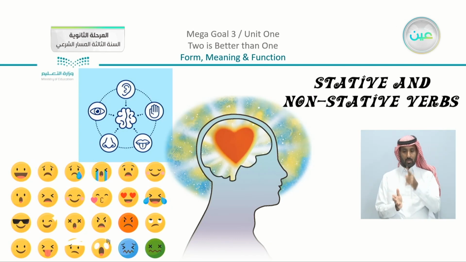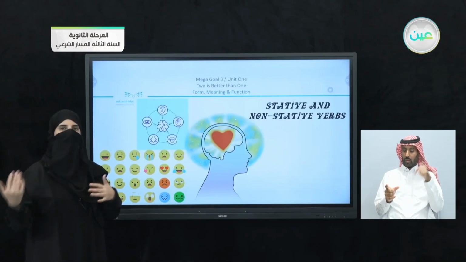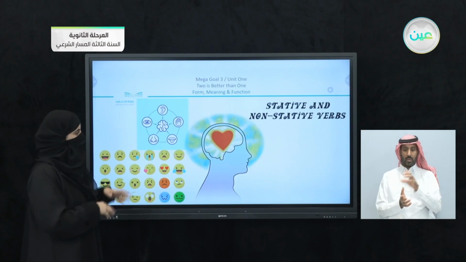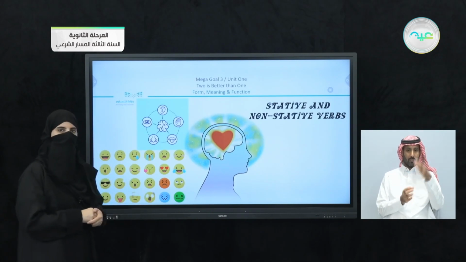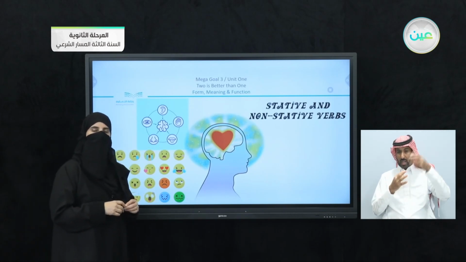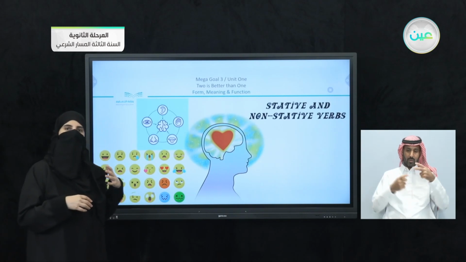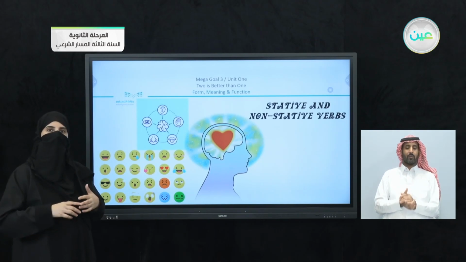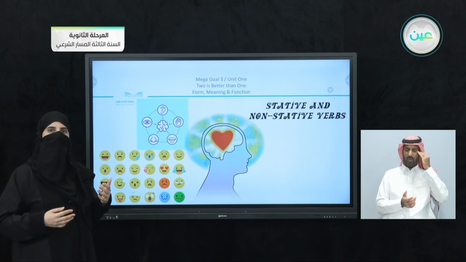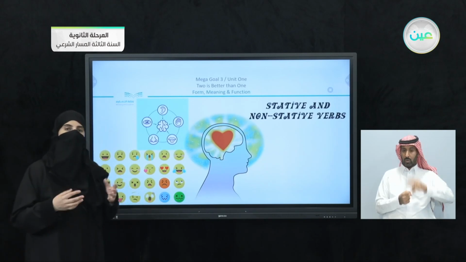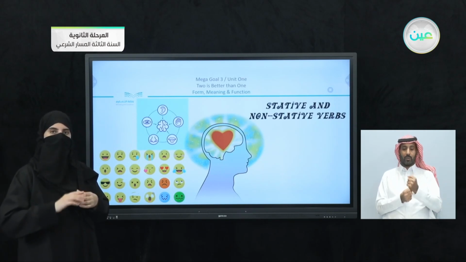Now I have another part, and I'm going to see what is the relation between what we have here and the two forms that we studied. I have here stative and non-stative verbs. Now just to note the pictures that you can see in front of you. You can see that something is attached to the mind. Now we have some verbs that are connected to how you think, or mental. So we can say, for example, remember, forget. We have here remind, let's say wish. All of these are verbs that you cannot see in front of you.